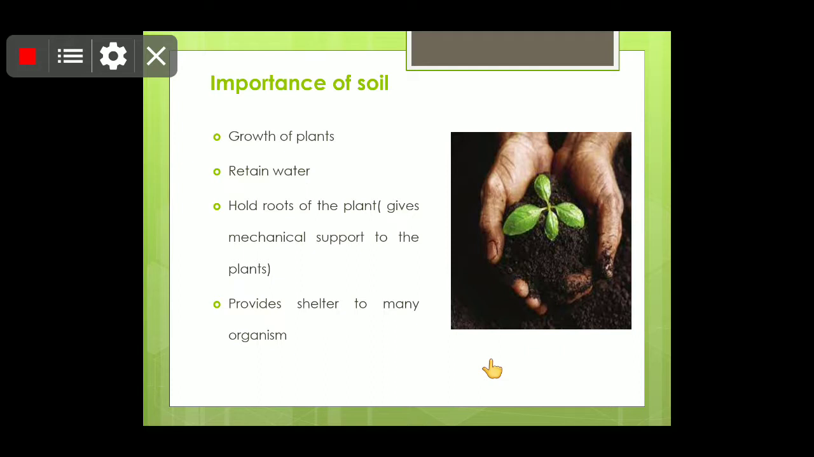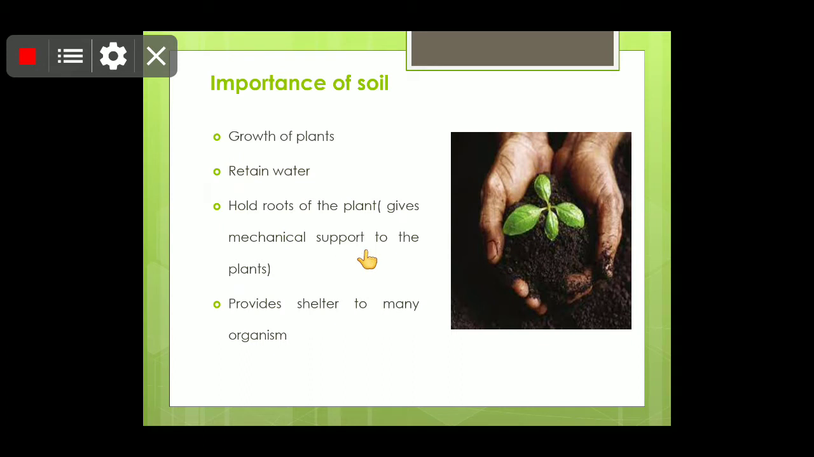Children, here I have given one slide for the importance of soil, and I will just read out the headings for you, because I know that all these things are pretty clear for you. Children, you know that without soil the growth of plants would not take place. It retains water. That means, children, it has a water holding capacity which helps the plants to grow. Children, it gives mechanical support to the plant.